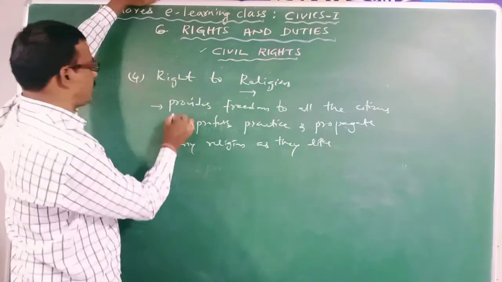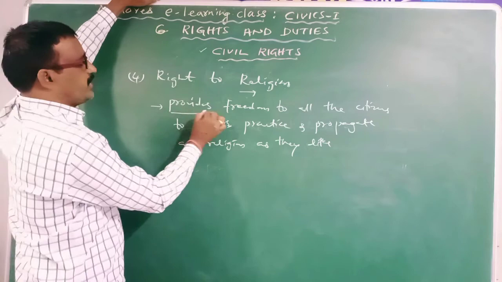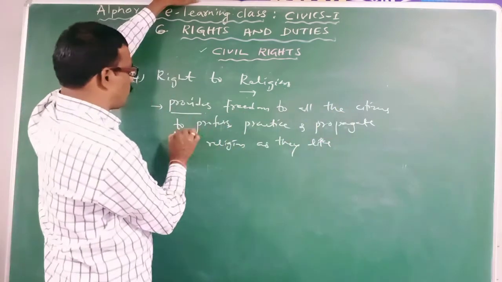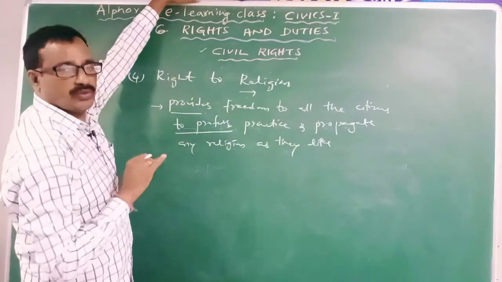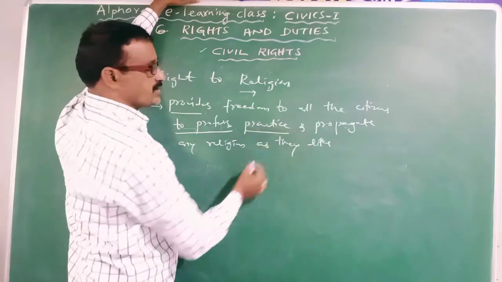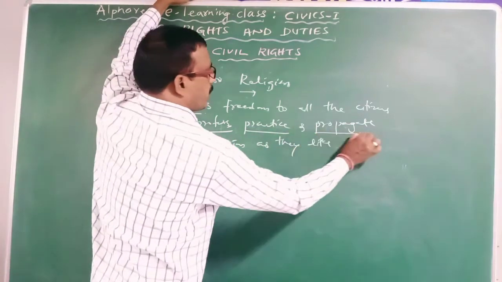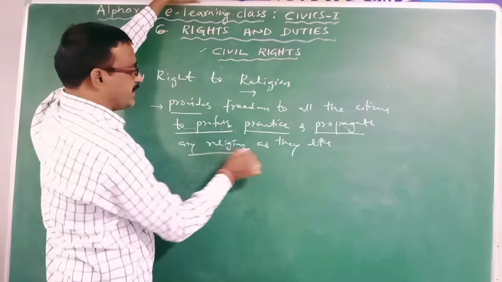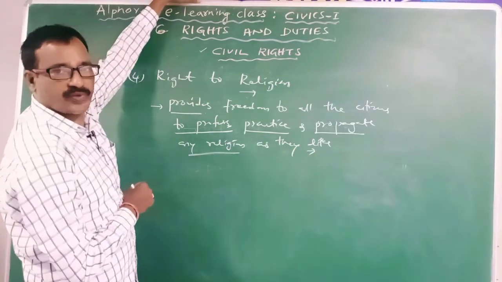Here the statement: this right provides the freedom to all the citizens to profess, means to adopt, to practice means to follow, to propagate means to publicize any religion as they like. Clear?